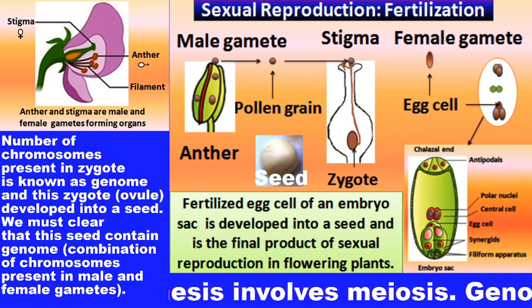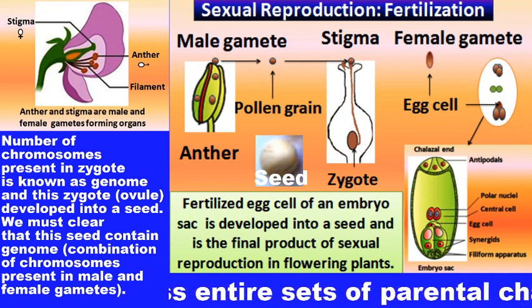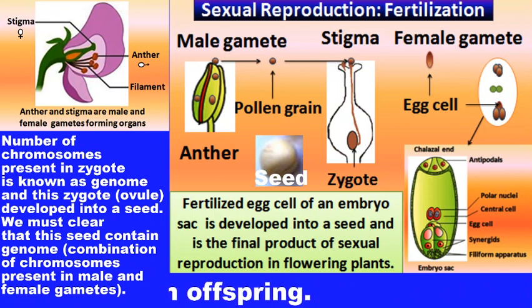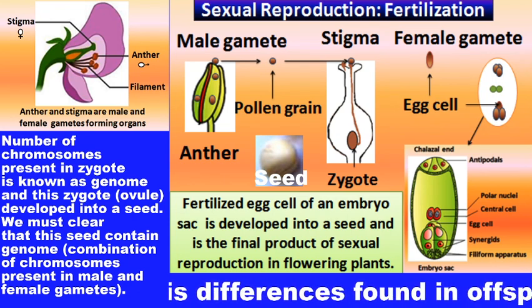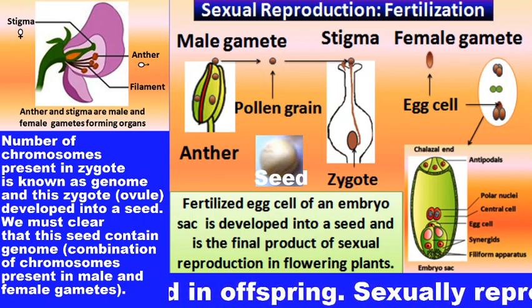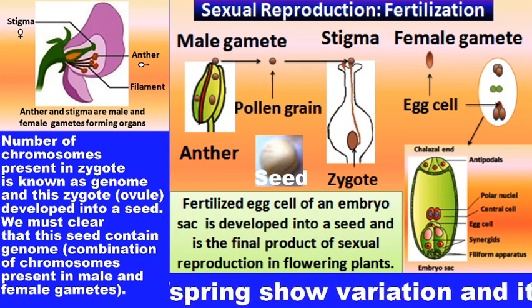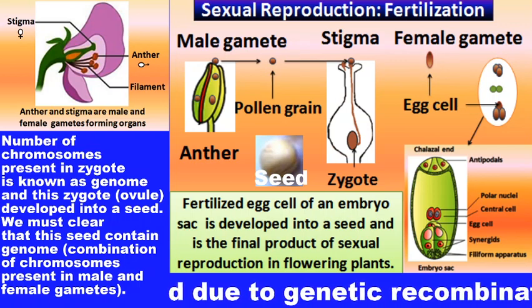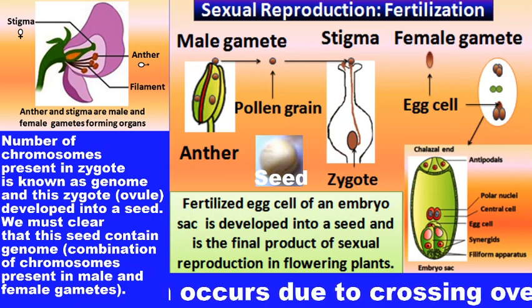In the case of pea plants, gametes are formed in the flower because the flower is the reproductive organ. Flower contains both reproductive organs of a plant, male as well as female. The male reproductive organ in a flower is known as androecium and the female reproductive organ is known as gynoecium.